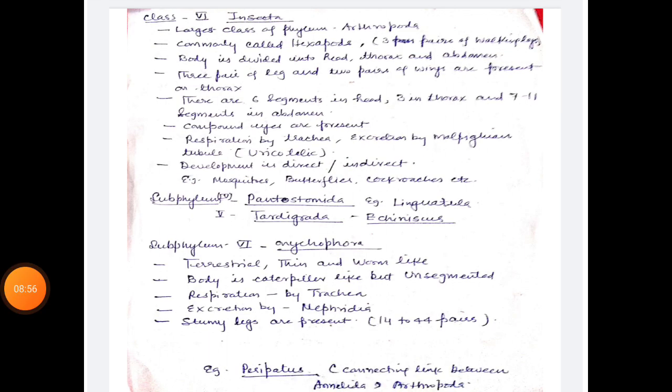Now the next class, that is class Insecta. It is the largest class of phylum Arthropoda, commonly called hexapod because 3 pair of walking legs are present. Body is divided into head, thorax and abdomen. 3 pair of legs and 2 pair of wings are present on thorax. There are 6 segments in head, 3 in thorax and 7 to 11 segments in abdomen. Compound eyes are present. Respiration by means of trachea, excretion by Malpighian tubule. These are uricotelic. Development is direct or indirect. Examples are mosquito, butterfly, cockroaches, etc.